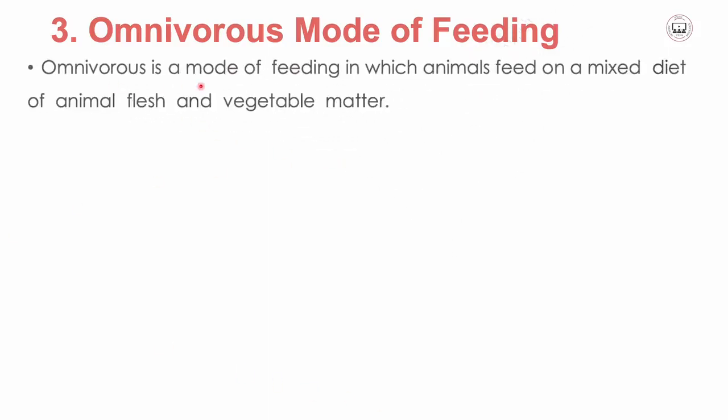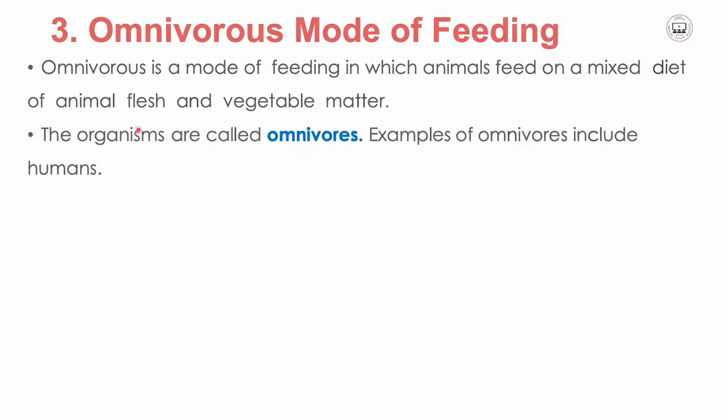Omnivorous is a mode of feeding in which animals feed on a mixed diet of animal flesh and vegetable matter. Like I already said, they feed on both animals and vegetable matter. They mix in any way they feed, as long as they feed on the flesh of other animals and also feed on vegetation.